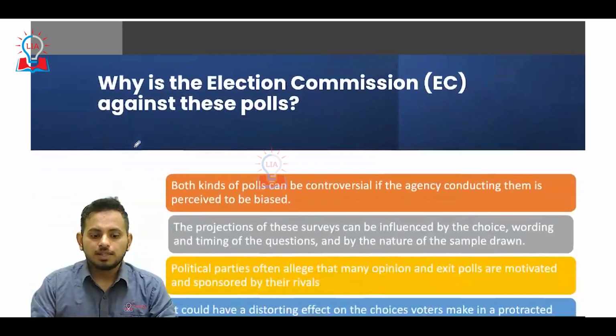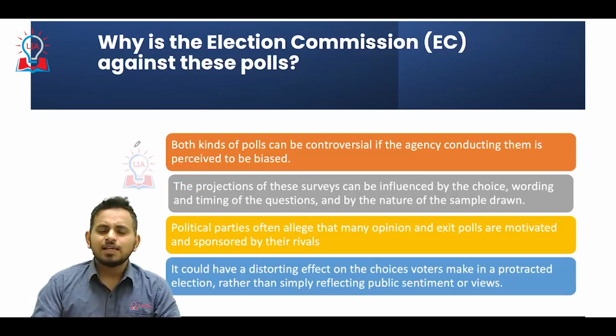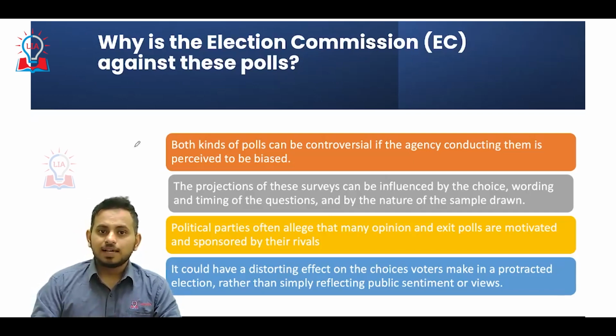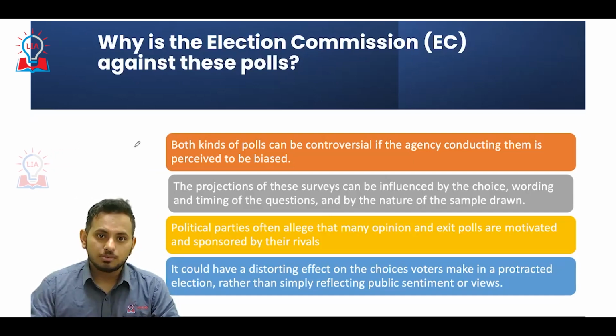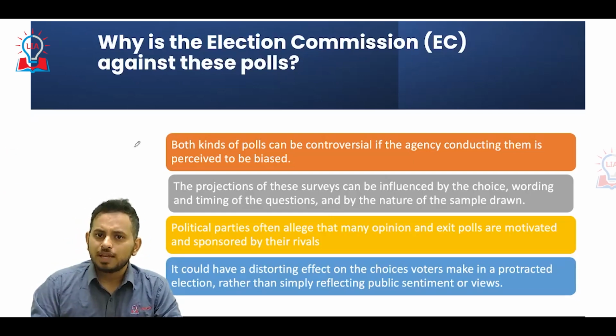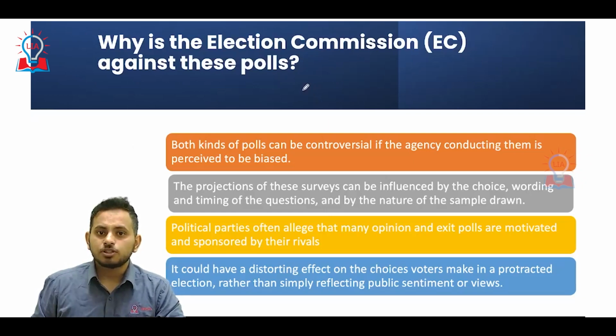And we've talked about the exit poll. In the process of the evolution of the exit poll, the Election Commission was not completely supporting it, because the Election Commission had a few reasons. The Election Commission was of the opinion that these exit polls will distort people's opinion and that exit polls are very detrimental to democracy and the process of election. Because of this, the Election Commission did not support the exit poll from the initial stages. We'll see why the Election Commission was against this particular process of the exit poll.